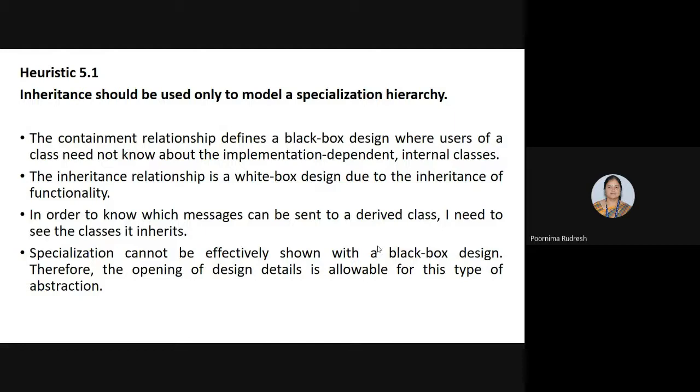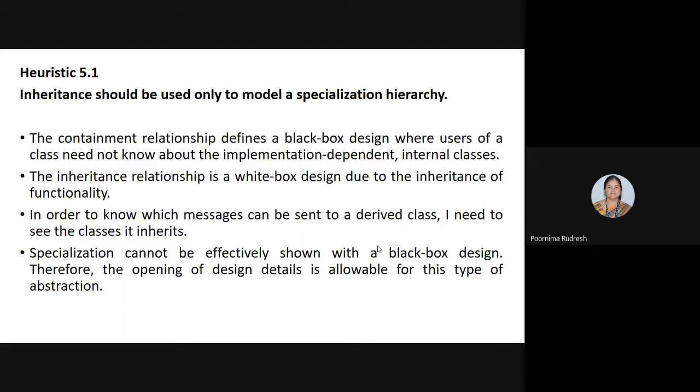You already studied the containment relationship and the inheritance relationship, right? Here we are calling the containment relationship the black box design, whereas the inheritance relationship is the white box design. Why? We'll see that. The containment relationship defines a black box design where the users of a class need not know about the implementation details of the class.